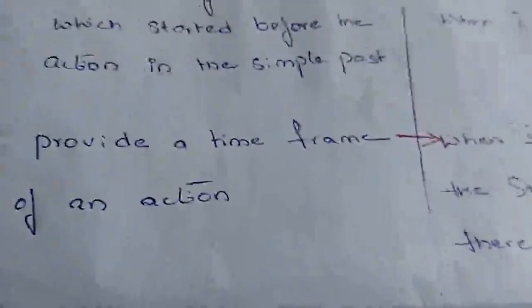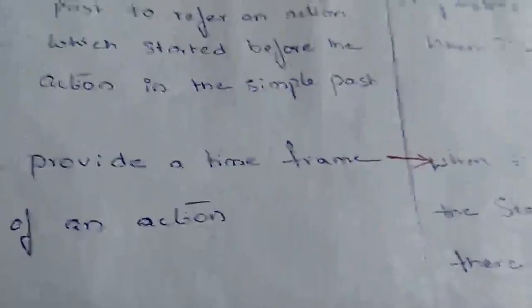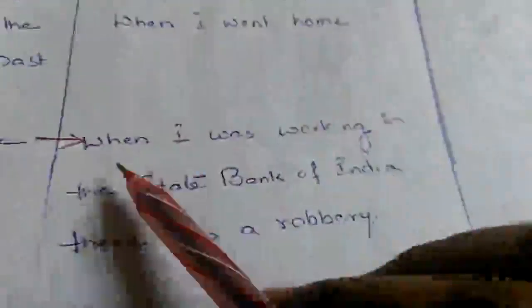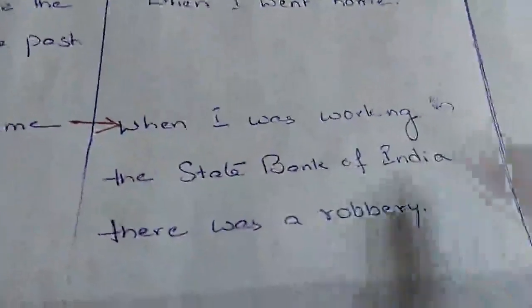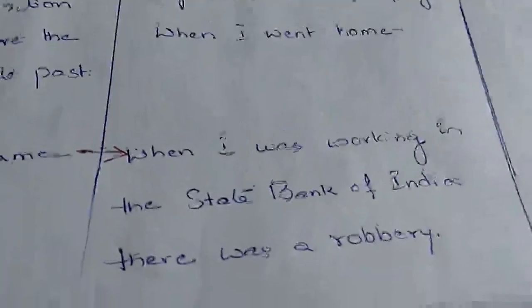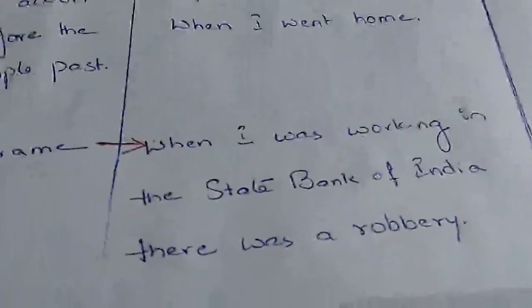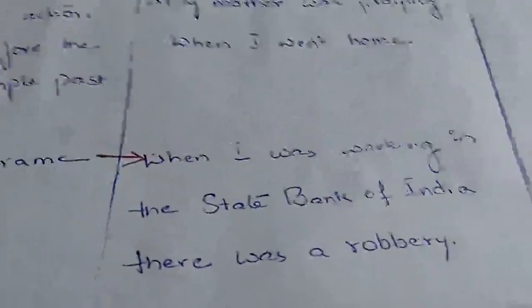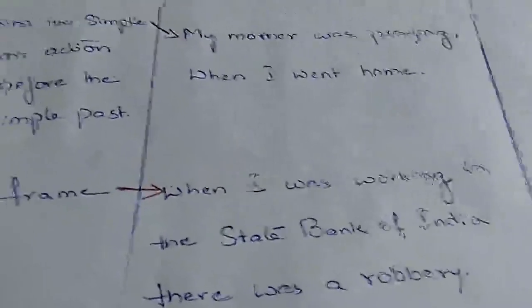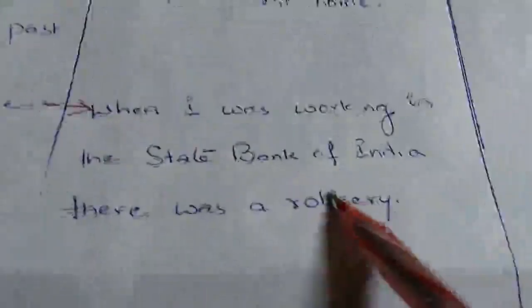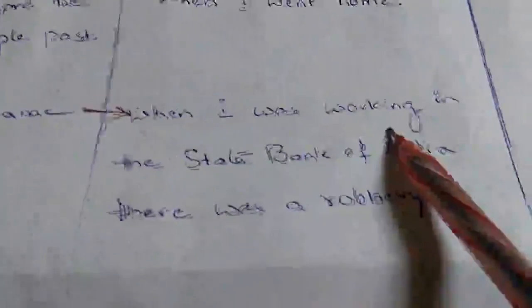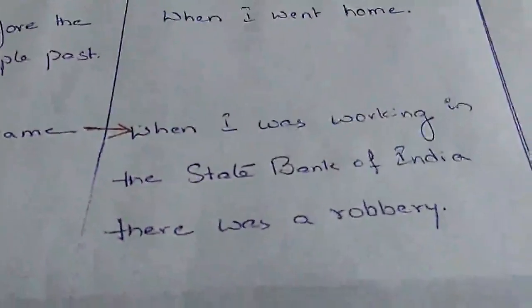And the third one is to say something happened in a particular time frame or time period. That means in the past, like when I was working in the State Bank of India, that means in that particular period something happened. So here we are referring to two actions. In a particular time frame something happened. To express that we use past continuous. This is all about past continuous.